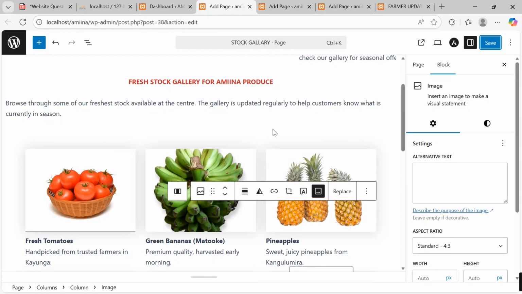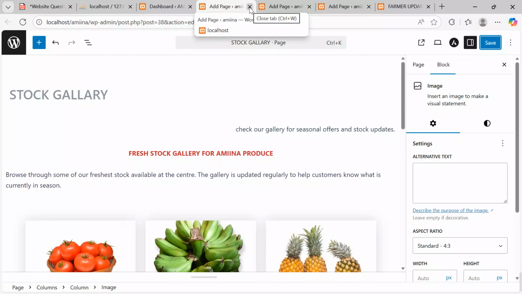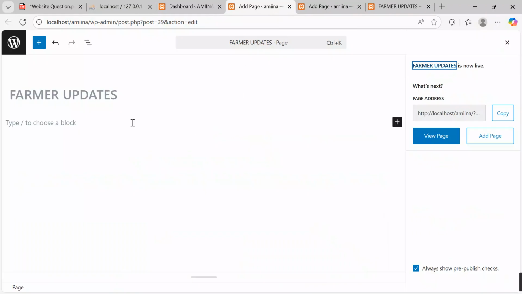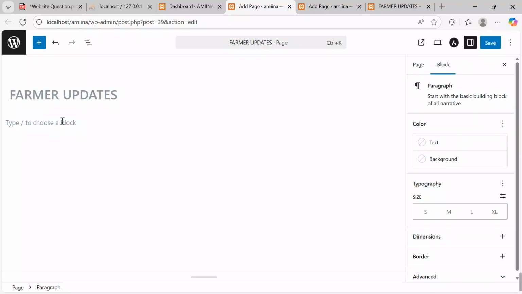I can also go on, I have my McQueen. I can go on and close this window. Now on this, I will also start with a McQueen. On the farmers updates, I'm going to start with a McQueen to see that we can get everything in shape and we see that at least we shine together. So I will come, I say under this, I want to start with a McQueen.